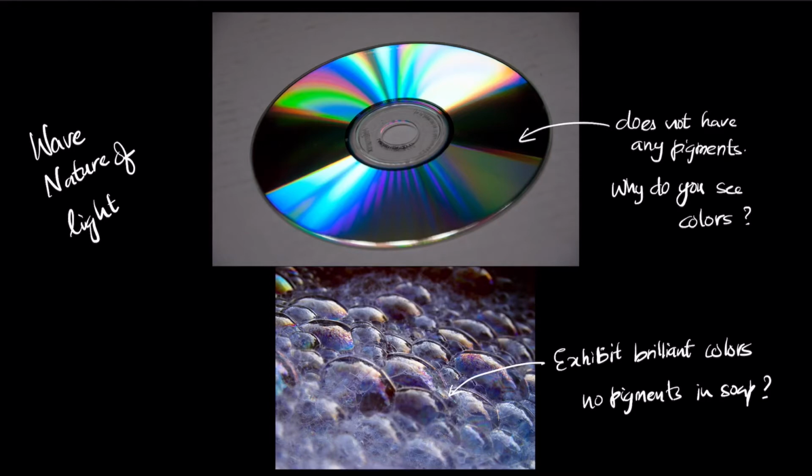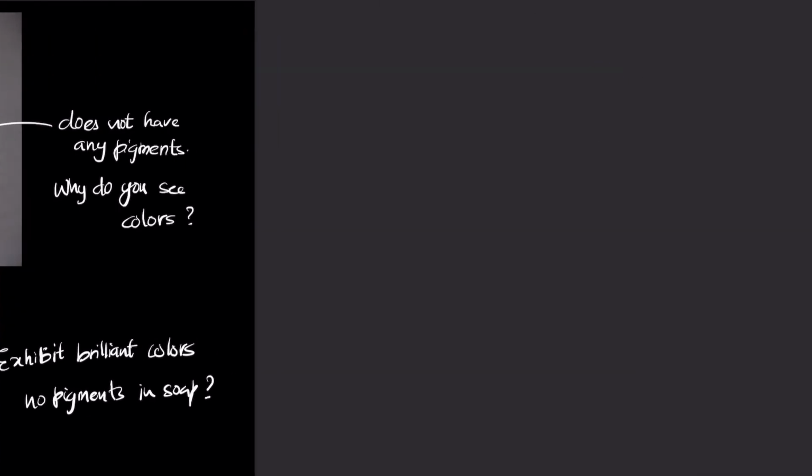This is similar to, if you remember, the topic of dispersion we discussed at the end of the lecture on refraction. It's similar to it, but not exactly similar. So let's see why that is the case. We know that light is an electromagnetic wave. So we discussed that light is an electromagnetic wave. It's a spectrum of waves that we call light.